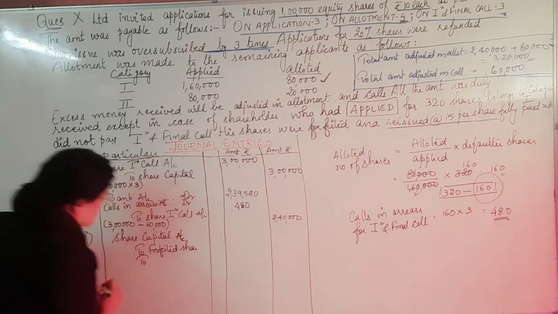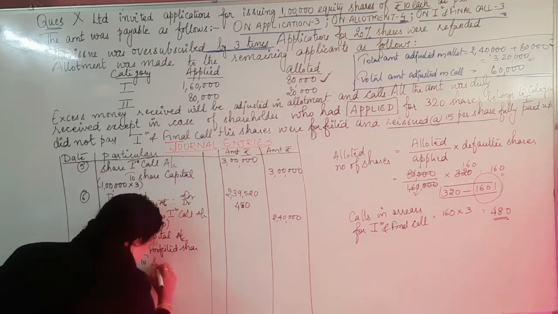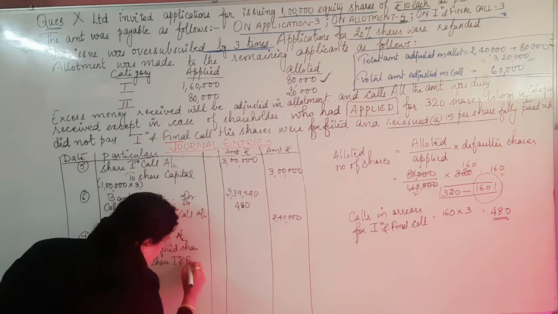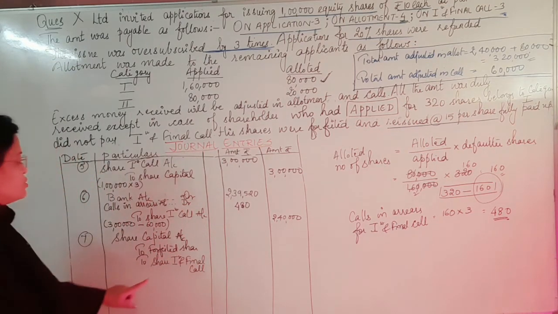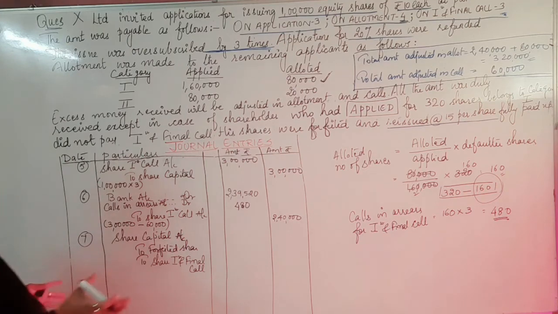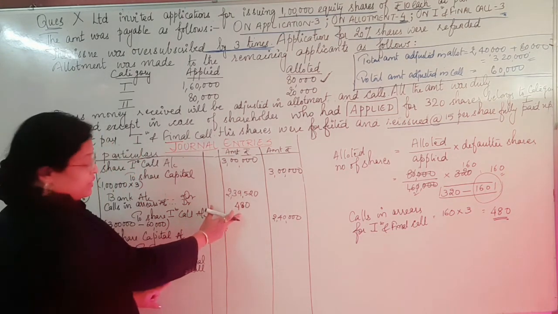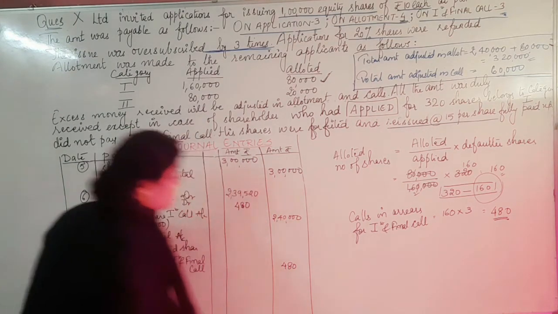Then to calls in arrears. Calls in arrears means that particular installment for which we have not received the amount, and you know it, that is your share first and final call. So that's the reason I'm writing here share first and final call. The value for the share first and final call that we calculated, the same thing should appear, so I have written here 480.